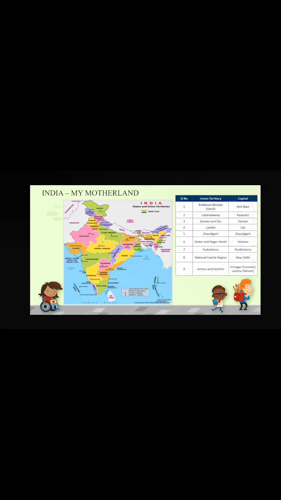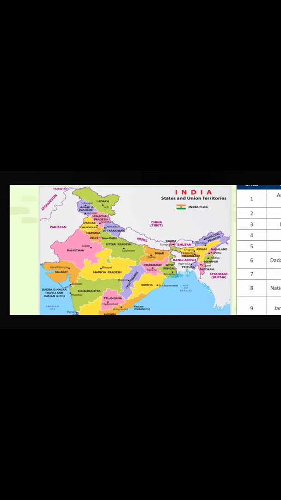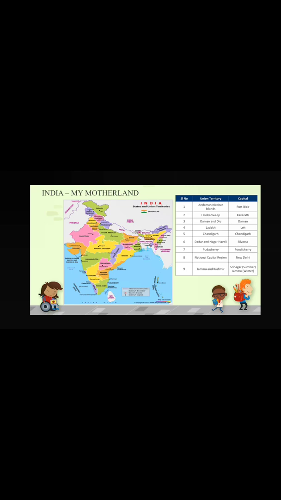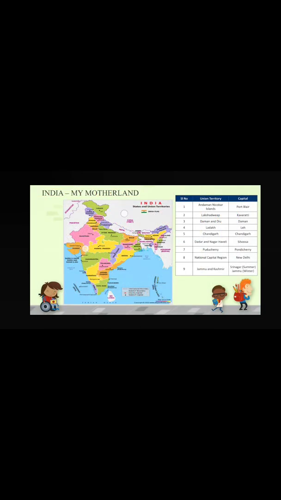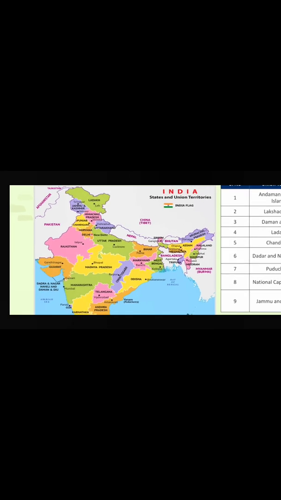So who are the 2 newly formed union territories? Take a look, Jammu and Kashmir and Ladakh. This is Jammu and Kashmir, this is Ladakh. So these are the two newly formed union territories. Now come to the names one by one.